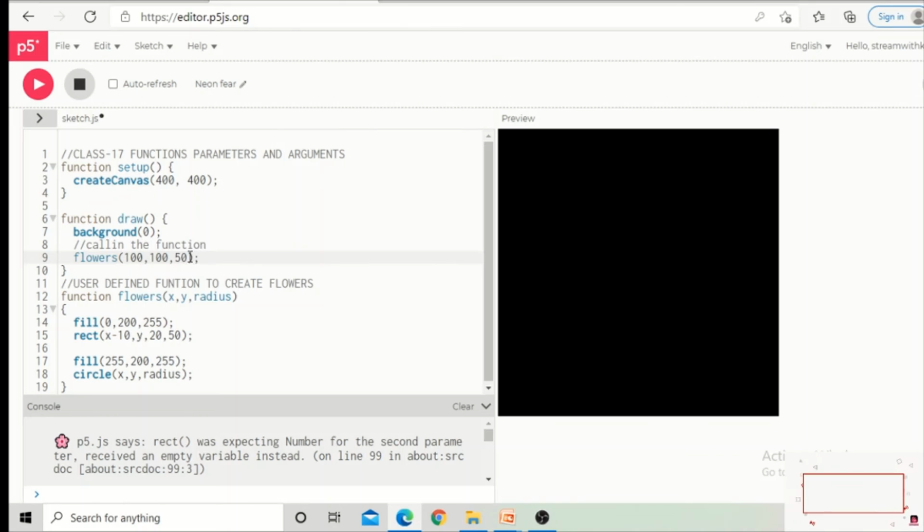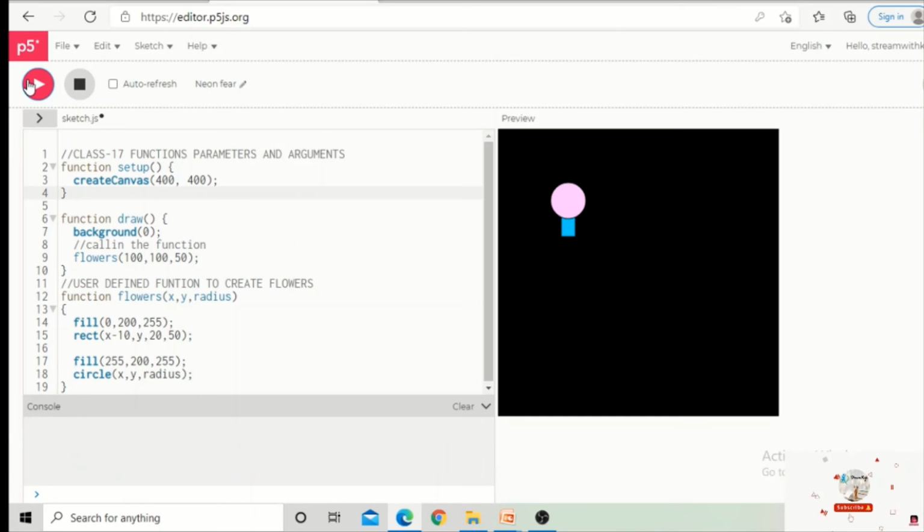Then this x and y position will be applied to both the rectangle and the circle, and the shape which looks like a flower will be displayed on the canvas. Now you can see, yes, we got one flower-type shape on the canvas. So we will also create one more flower.